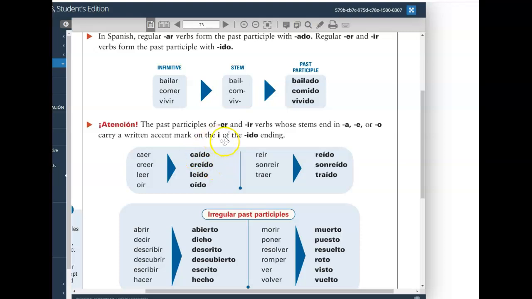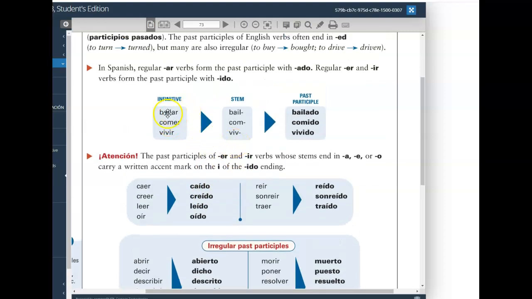Past participles where the stem, everything that's left over when you remove the AR, ER, IR, these past participles whose stems have an A, E, or O right before the ending carry a written accent mark. Caído, creído, leído, oído.